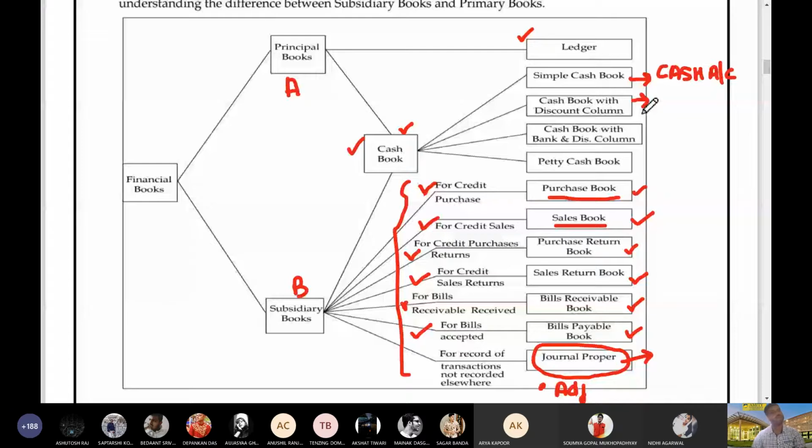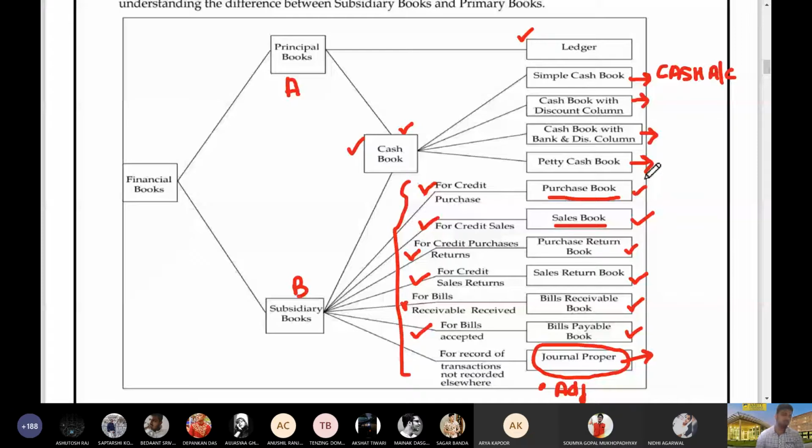Then comes triple column cash book. Here we have three columns. One cash and two bank columns can be there. One cash, one bank, one discount column can be there. So there can be different combinations that we can see in triple column cash book. And finally, we have petty cash book, the fourth category of cash book.